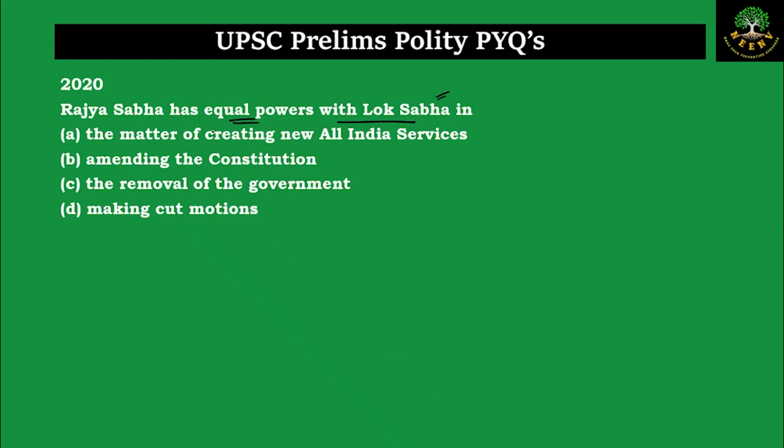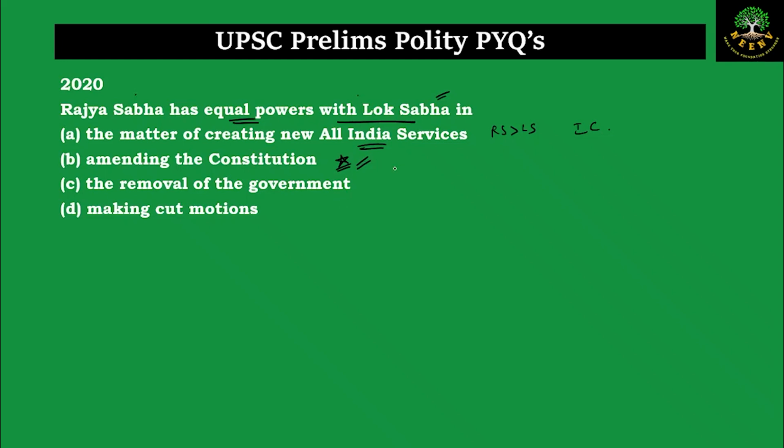The Rajya Sabha doesn't have equal powers when it comes to creating the new All India services. The Rajya Sabha has exclusive power here. So it has more powers than the Lok Sabha here. So this statement is incorrect. Amending the constitution. Yes, amending the constitution, both Rajya Sabha and Lok Sabha have equal powers. So this is making sense. We'll keep it on hold.